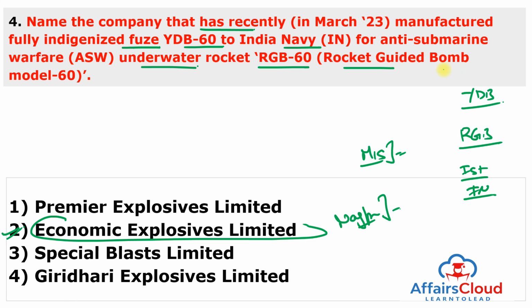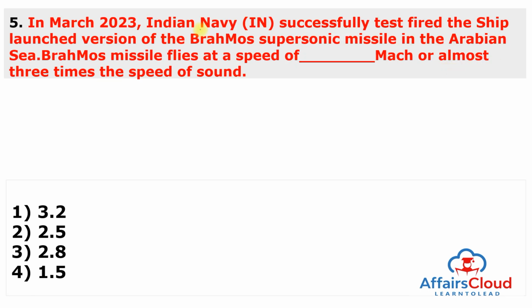Moving to the next question. In March 2023, the Indian Navy successfully test-fired the ship-launched version of the BrahMos supersonic missile in the Arabian Sea. The BrahMos missile flies at a speed of dash Mach, or almost 3 times the speed of sound. This is 2.8 Mach. The answer to this question is 3.